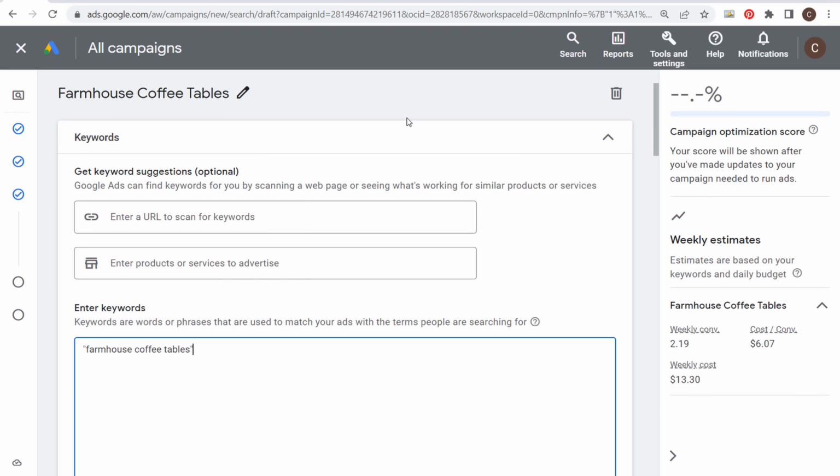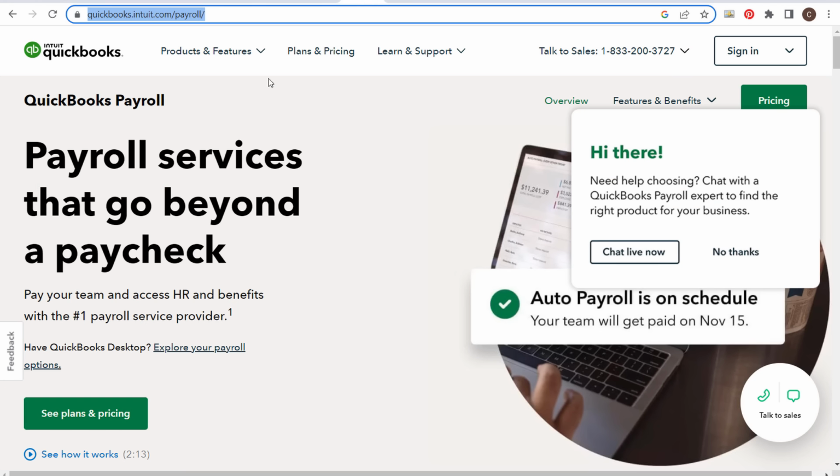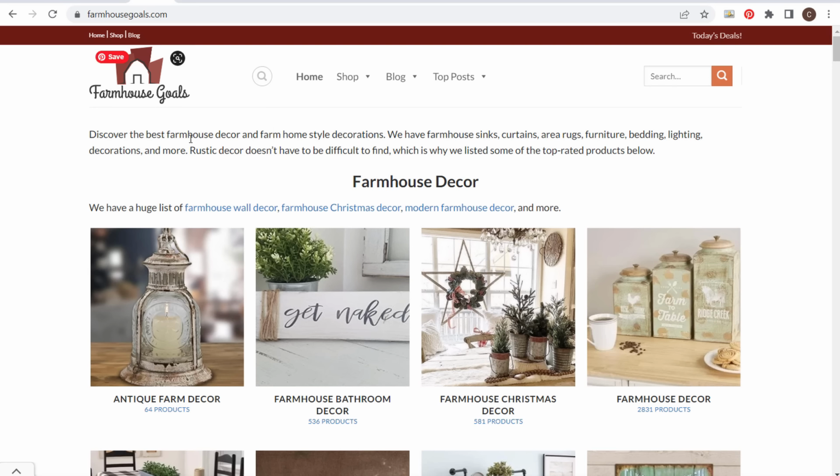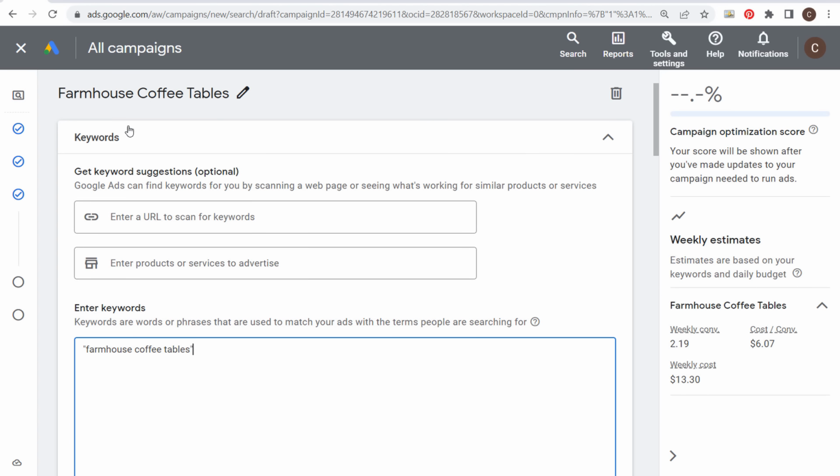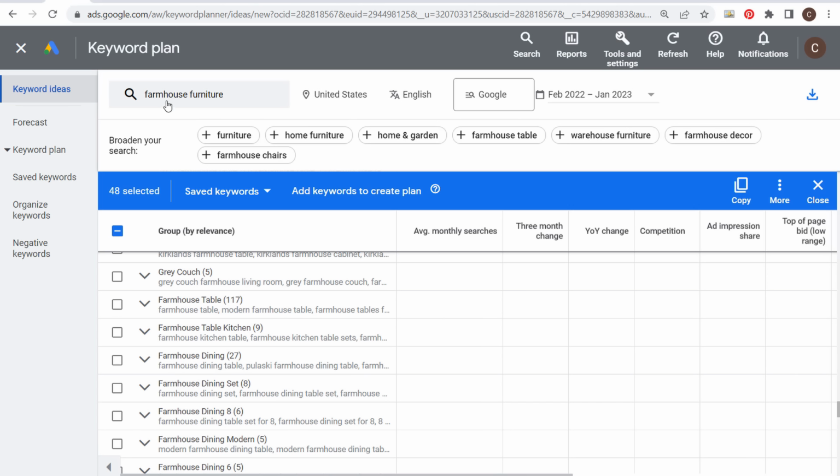So this is how I personally do Google Ads keyword research. You need to understand what you're promoting first and foremost, whether it's sewing machines, whether it's payroll services, whether it's farmhouse decor. What are you promoting? Use those keywords, understand what landing pages you're sending traffic to, and use the most relevant keywords that Google Ads gives you directly through their built-in keyword tool, the Google Keyword Planner.